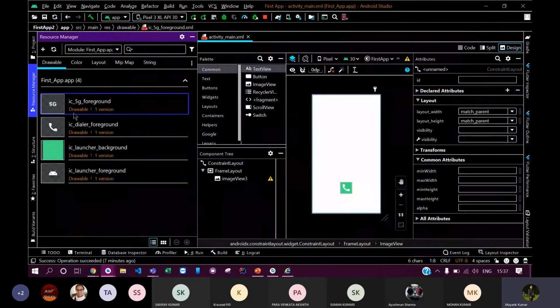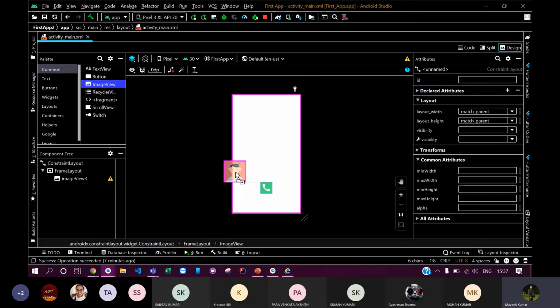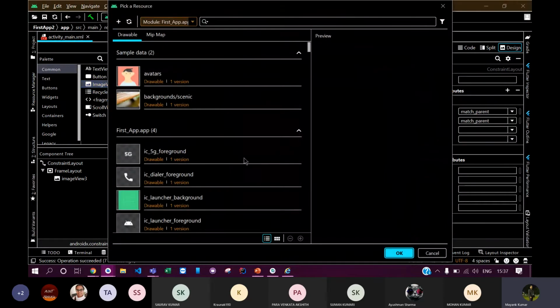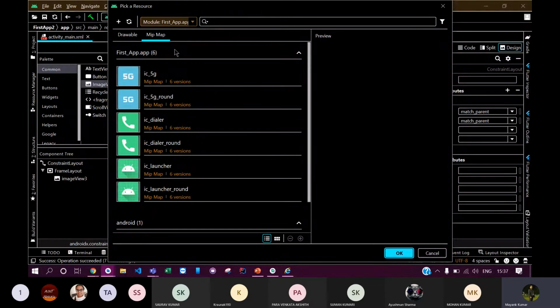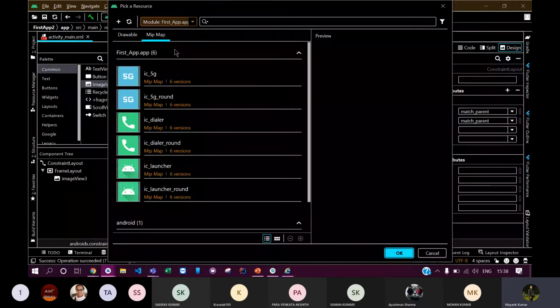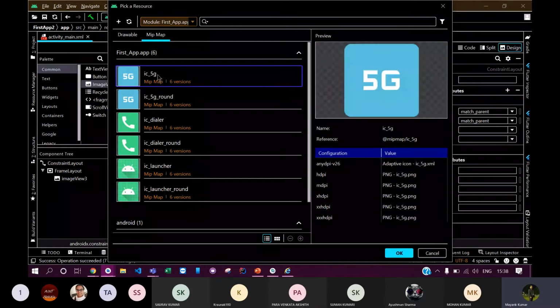So my 5G icon is now ready to be used. Let me show you how you can use it. Just drag an image view from the palette and place it here. Now let's find the icon. The icon is now present in the mipmap folder. I showed you just now that the XML files of your icons are written in the drawable folder, but the actual complete icon is present in the mipmap folder. You can see that it contains my icons. This is the regular icon and this is the round version of this icon.